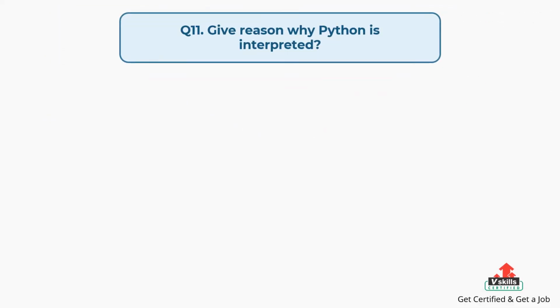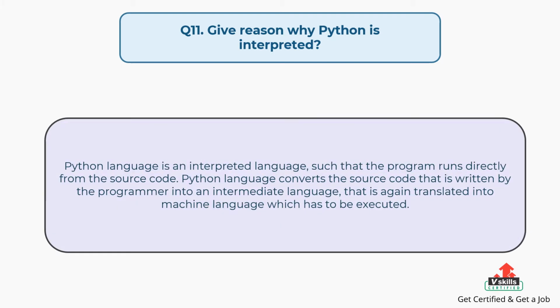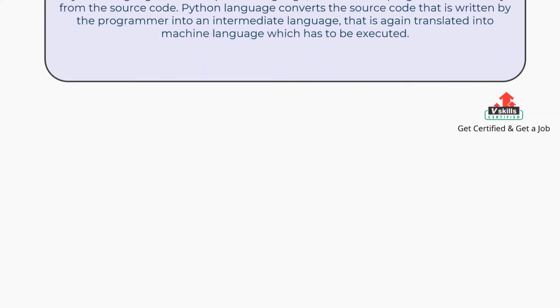Question number 11. Give reason why Python is interpreted. The answer is, Python language is an interpreted language, such that the program runs directly from the source code. Python language converts the source code that is written by the programmer into an intermediate language, that is again translated into machine language which has to be executed.